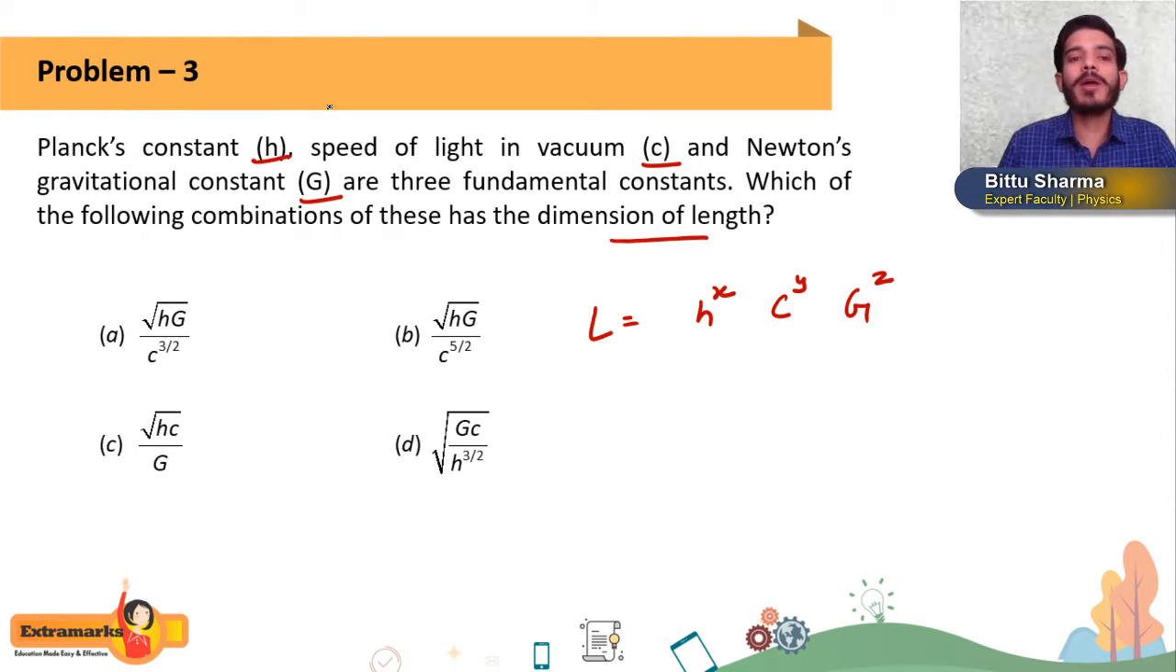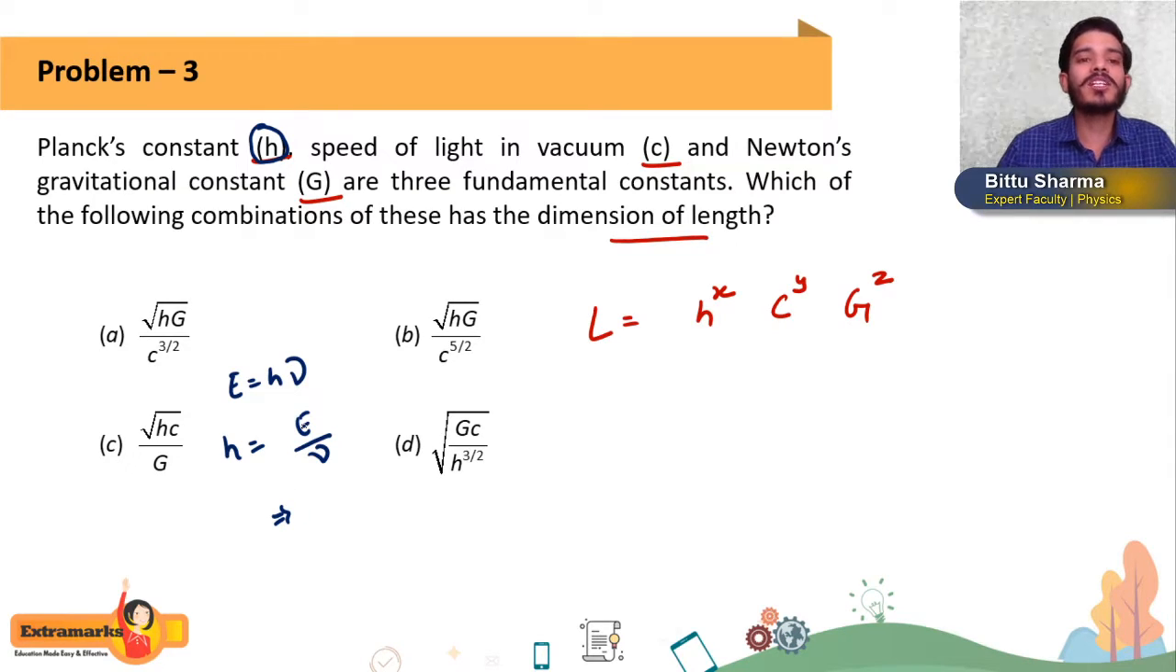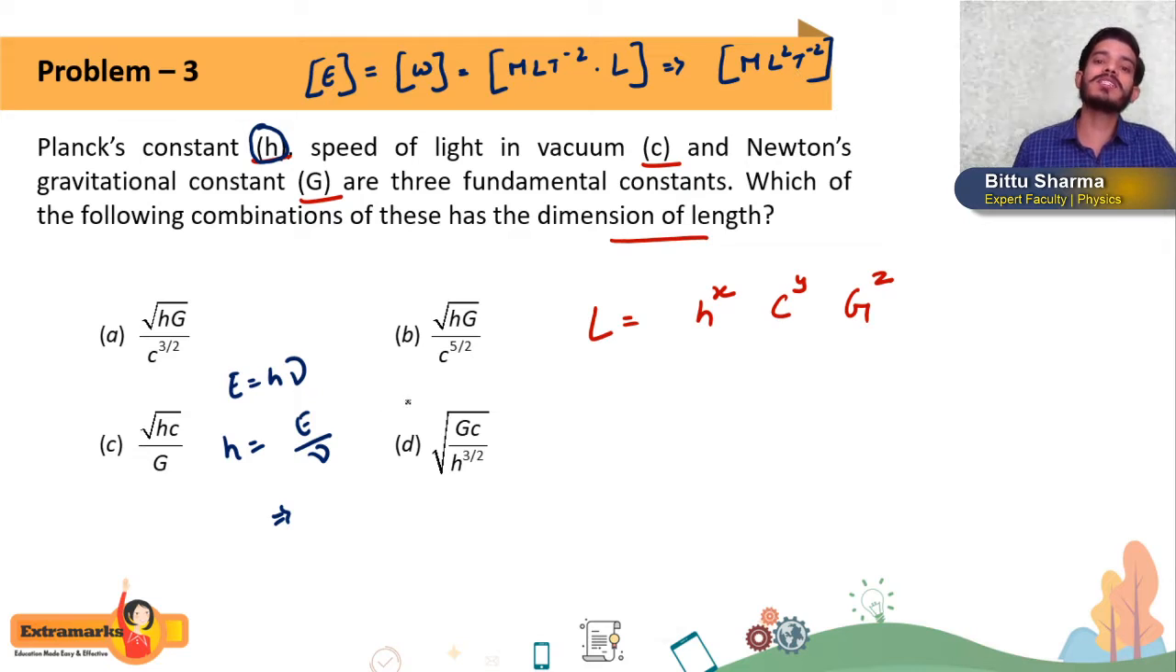So I will tell you one example of how you can calculate. If you don't know the dimension of Planck's constant, how can we calculate it? We know one formula, E = hν, where E is the energy, h is Planck's constant, and ν is frequency. From here h you can write as E/ν. Now what is the dimension of energy? Dimension of energy is the same as dimension of work. And what is work? Force into displacement. So dimension of force is MLT^-2 into displacement L. So how much will it become? It will become ML²T^-2. So this is the dimension of energy.